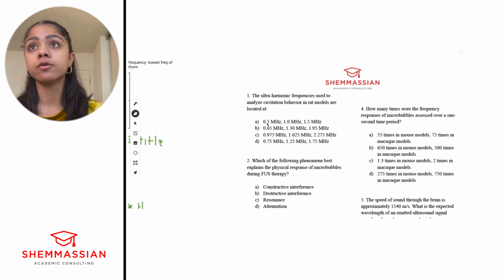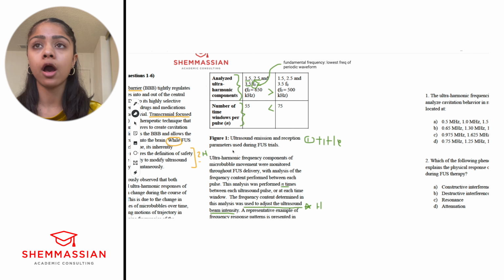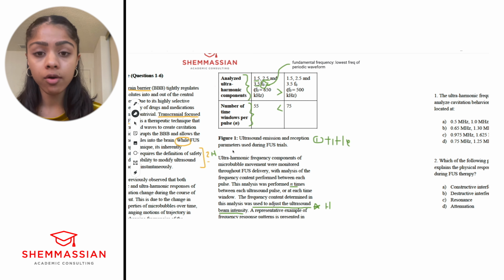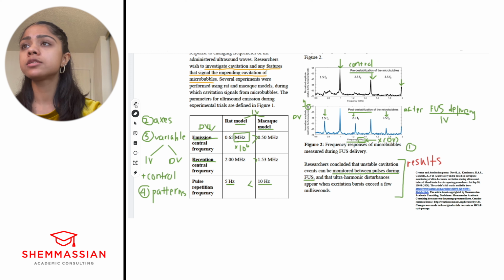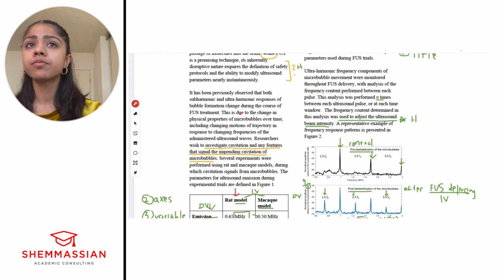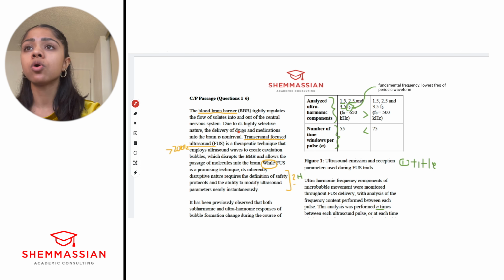So let's try to answer this before looking at the answer choices. It is important to know the units, right? So units is something that often trips up students, where they can make silly little errors. So pay attention to units, and also make sure to write down units when you're doing any sort of calculations. Okay, so we're looking at ultra-harmonic frequencies used to analyze cavitation behavior in rat models. So we're looking at rat models. We know we're looking at figure 1. So we're going to be looking at this column, and then ultra-harmonic frequency used to analyze cavitation behavior.